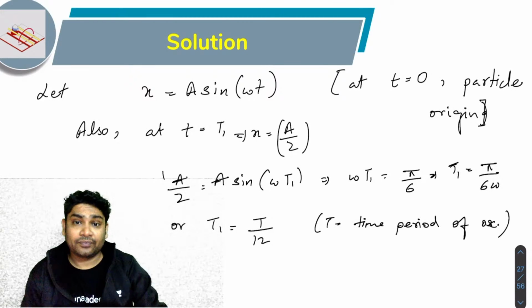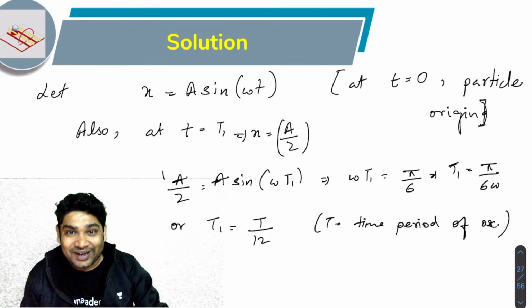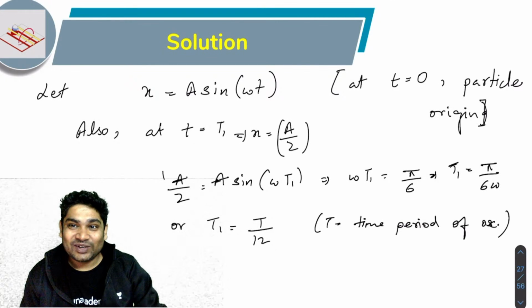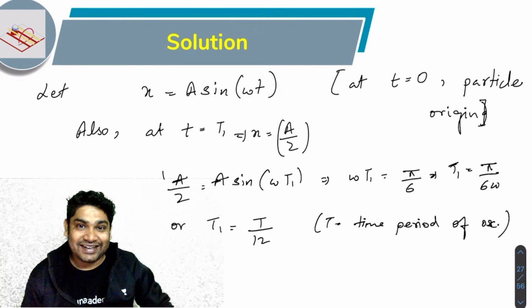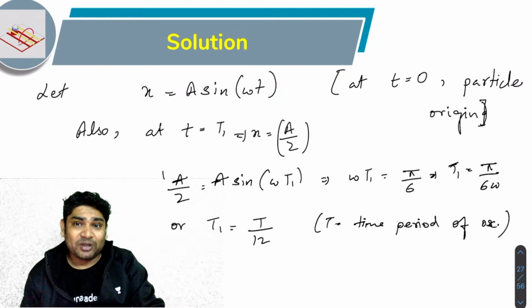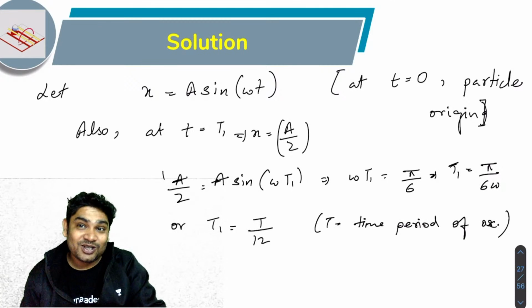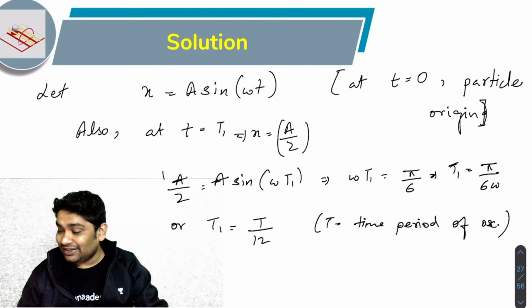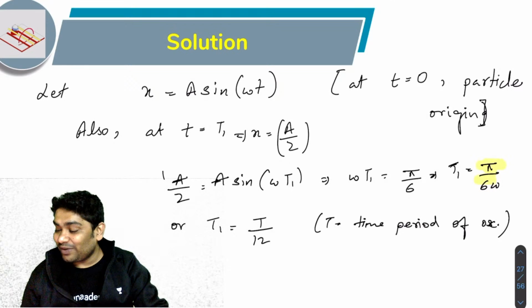I hope you guys realize that I can write t1 as T by 12, because capital T was 2 pi over omega. So this is nothing but 2 pi over omega by 12. Correct?